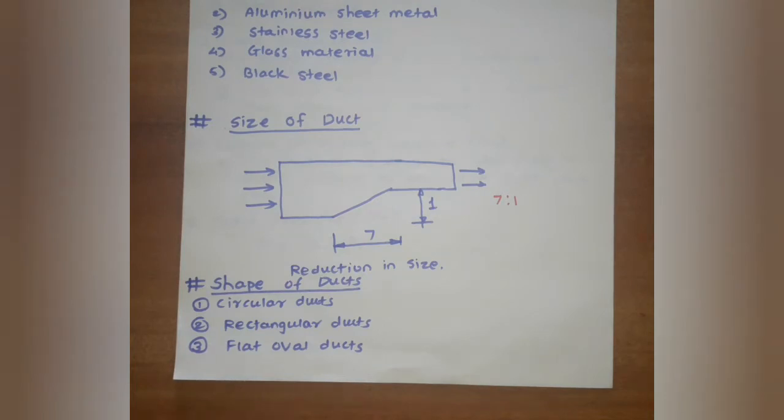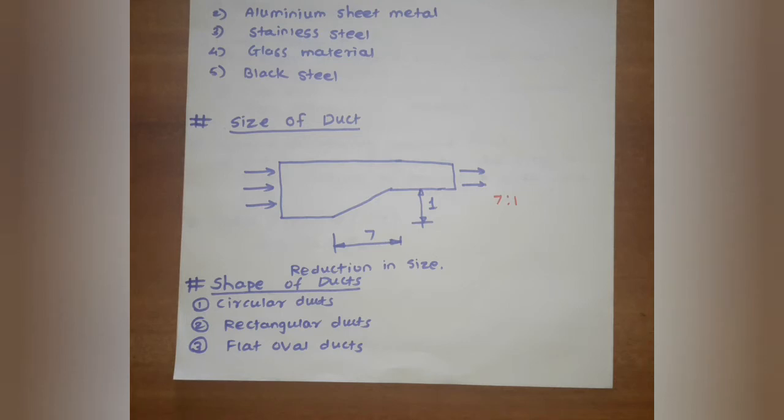The next point is shape of the duct. Ducts come in different shapes. They are circular ducts, rectangular ducts, flat and oval ducts. The circular ducts have a circular cross-sectional area, the rectangular ducts have a rectangular cross-sectional area, and then the oval ducts.